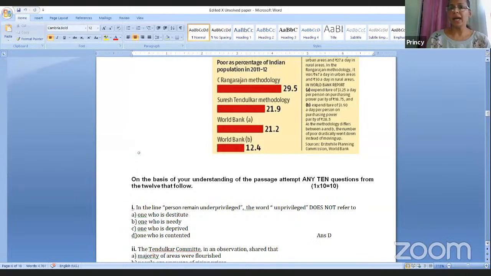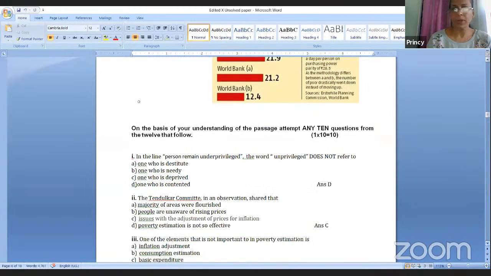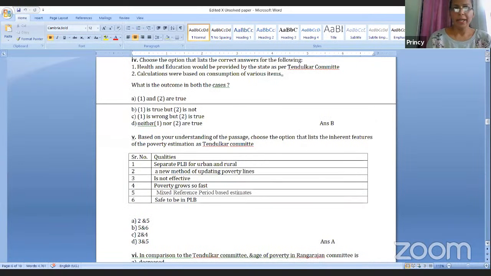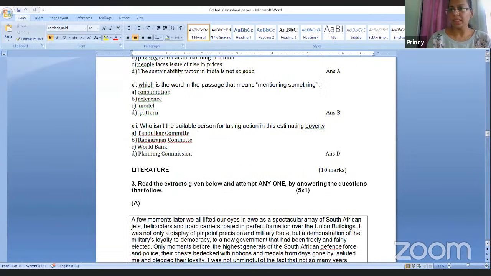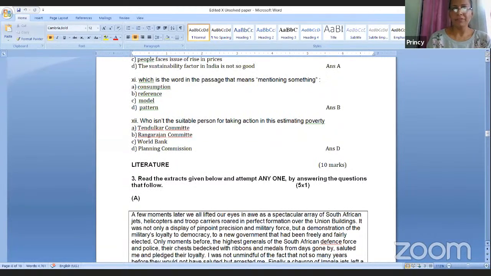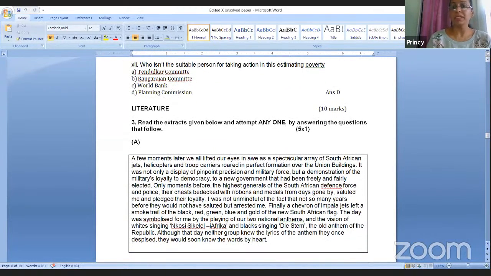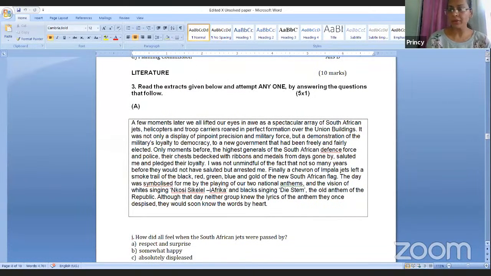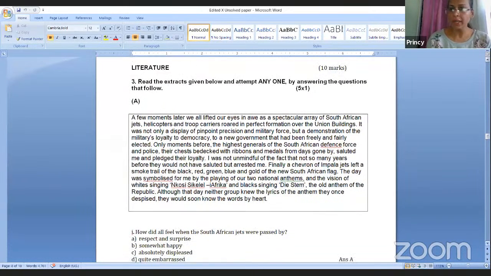This data has been given, so it will be a data-based, factual question. Again MCQ form, 4 options are given and you have to take one. Next is question number 3. A paragraph is given from the text, from the chapters, from any of the books. Two extracts would be given to you and you have to do one, and again it will be in MCQ form.